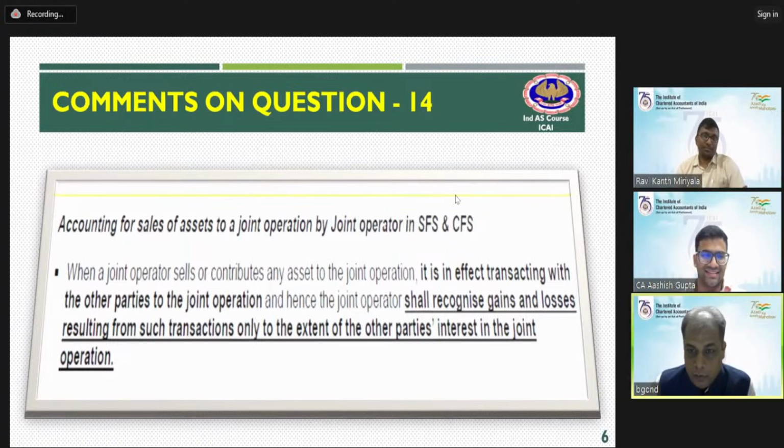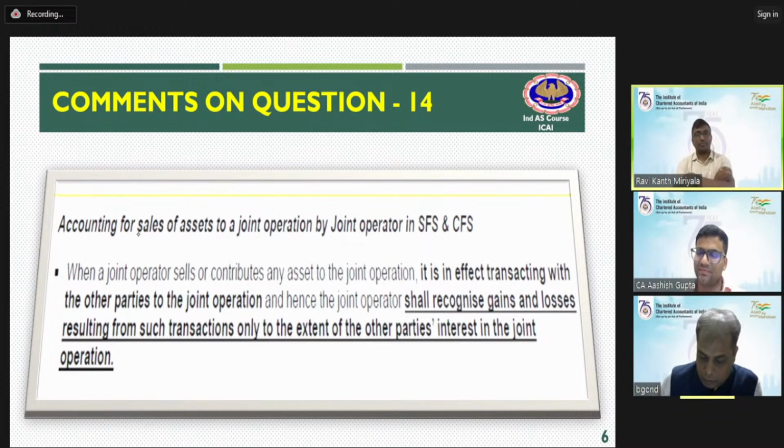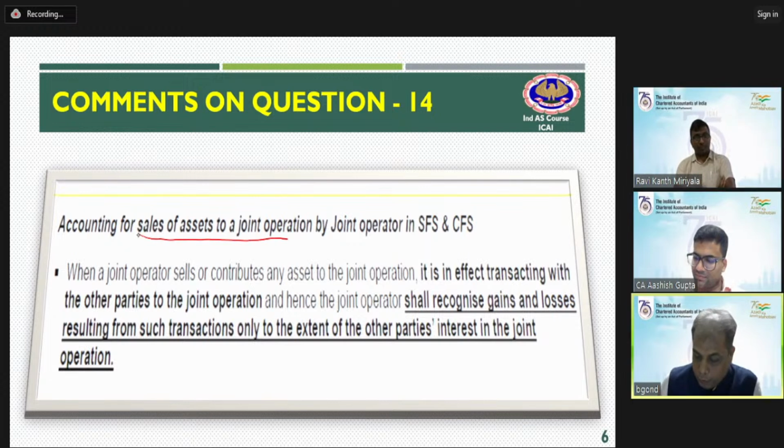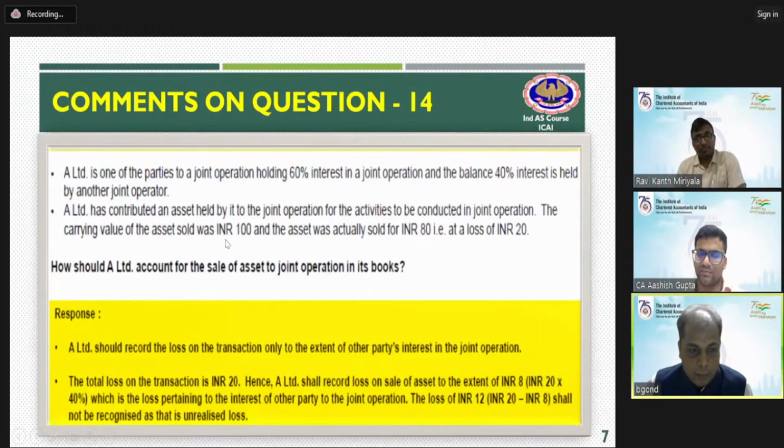On a theoretical note, accounting for sale of an asset to a joint operation by a joint operator. When a joint operator makes a transaction with the joint operation, how would the profit or loss, purchase or sale, be accounted in the books? Let me take one small example. Is the screen visible?